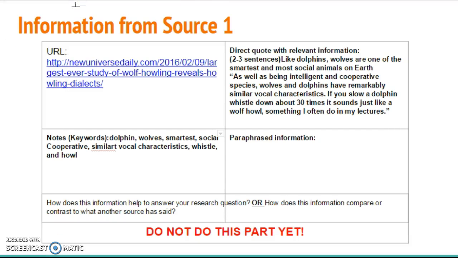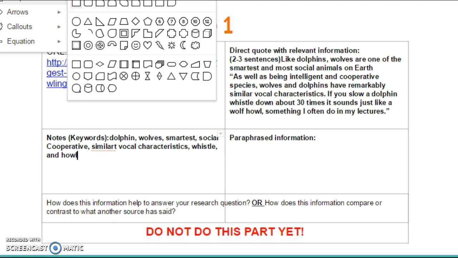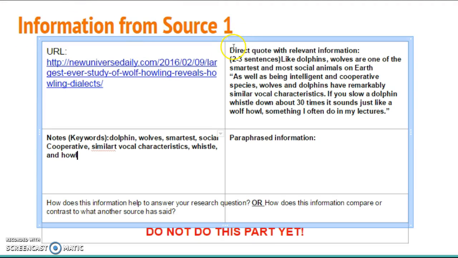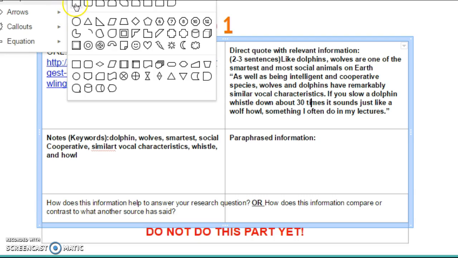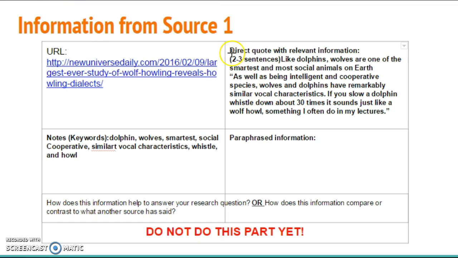Oh, that didn't work. Let's try it again. Shapes, shape, box. Is it working? Nope, it's not. All right, let's try it one more time. Shape. Well, it's not going to work. Oh, no, it is. There we go.